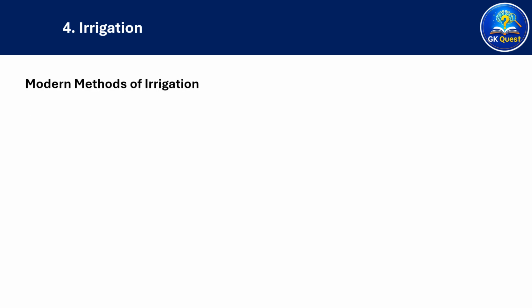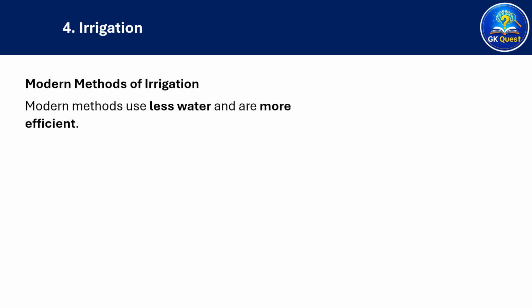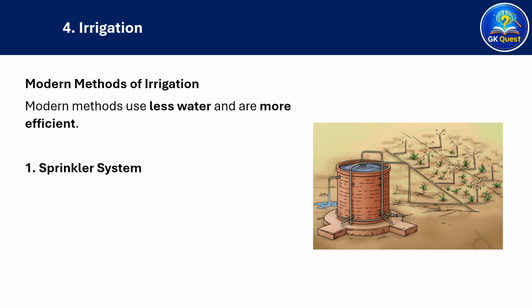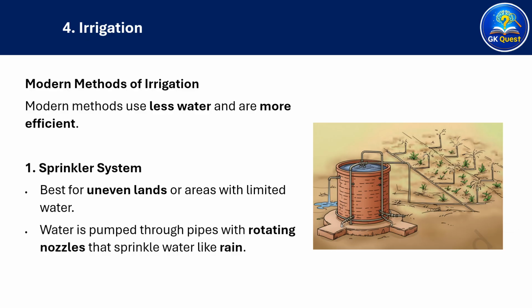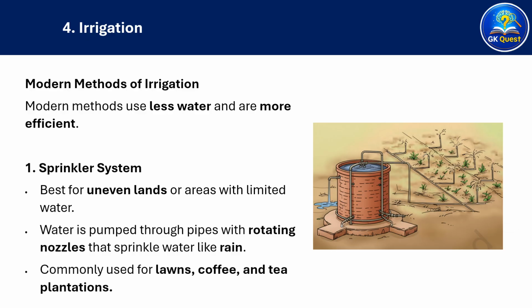Modern methods of irrigation. Modern methods use less water and are more efficient. 1. Sprinkler system. Best for uneven lands or areas with limited water. Water is pumped through pipes with rotating nozzles that sprinkle water like rain. Commonly used for lawns, coffee, and tea plantations.